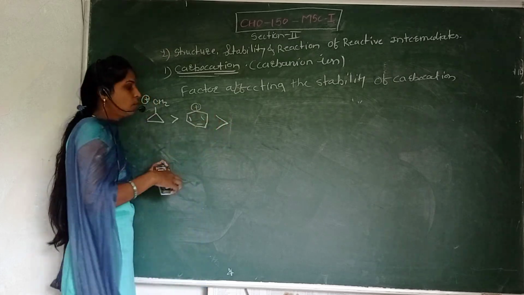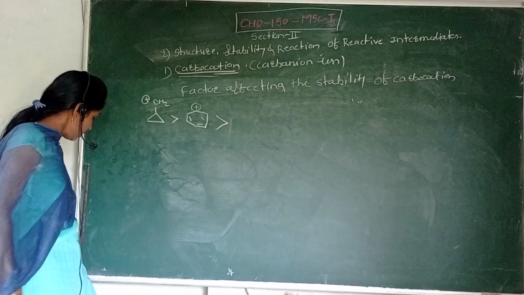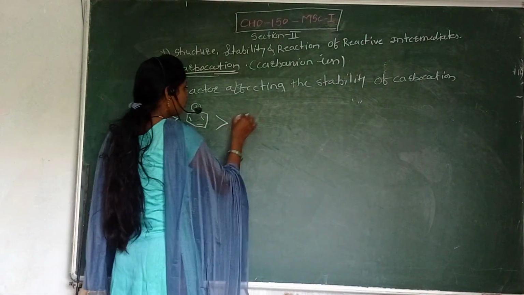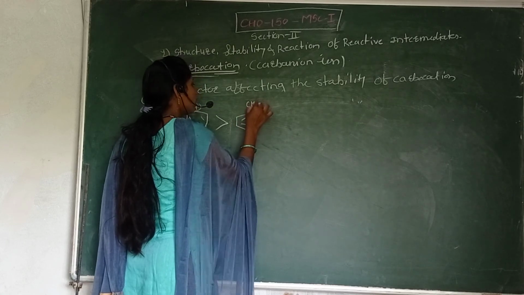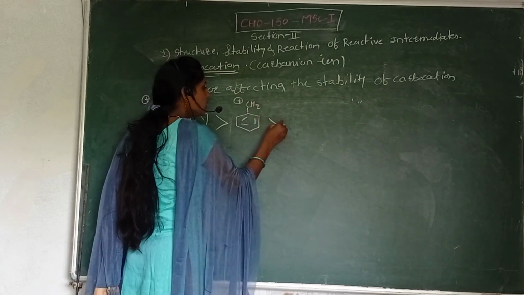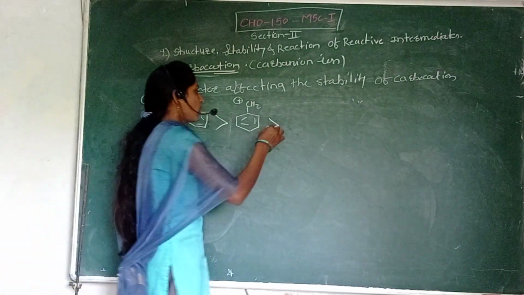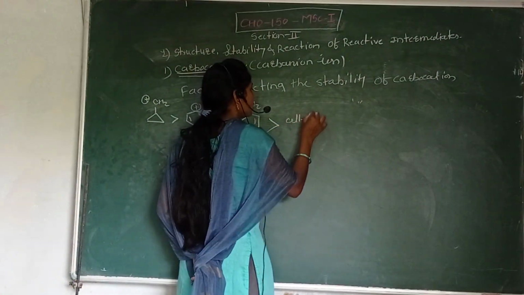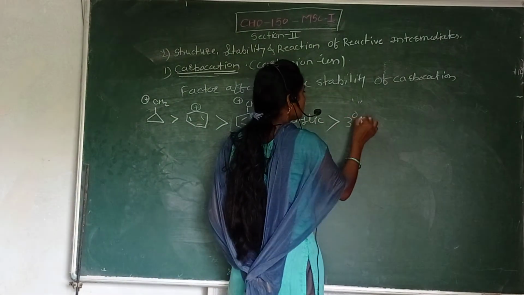This is more stable than the benzylic carbocation, and then the benzylic carbocation is more stable than the allylic carbocation. Allylic carbocation is more stable than tertiary carbocation.